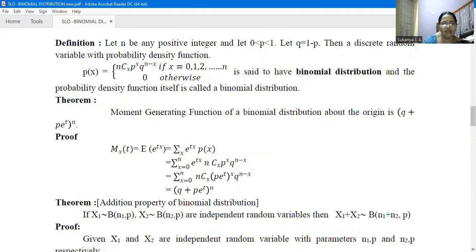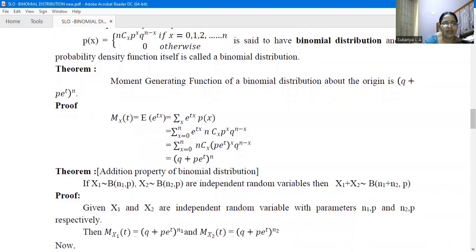Next, this is equal to the summation of nCx, where p^x and e^(tx) can be combined and written as (p e^t)^x times q^(n-x). By the binomial theorem, this is (q + p e^t)^n. So the moment generating function of a binomial distribution is (q + p e^t)^n.